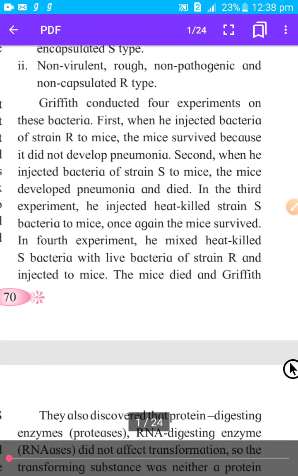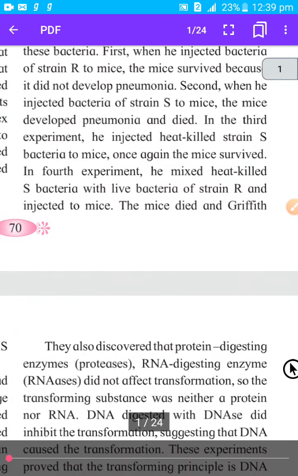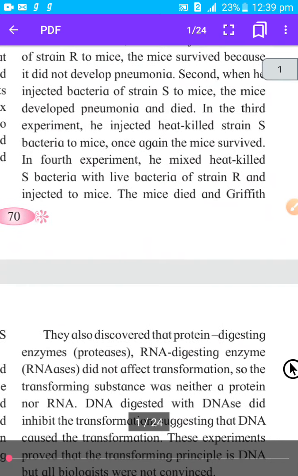Okay, so when this R strain was injected in mice, as we know that mice are mammals, they were also affected by this bacteria. Pneumonia was also developed in these mice, that's why they were taken for the experiment. So in the first step, Griffith injected R type of bacteria into mice, which were non-pathogenic. Therefore, it did not develop pneumonia in these mice. Second, when he injected bacteria of strain S to mice, the mice developed pneumonia and died.